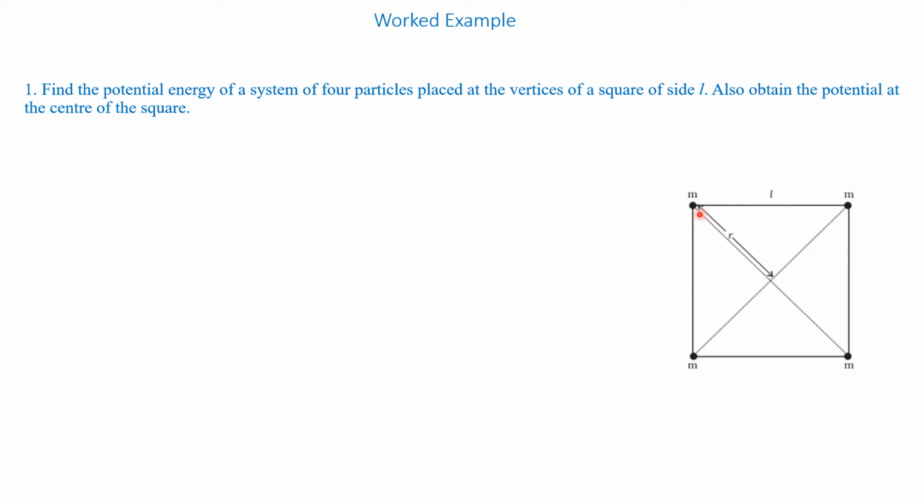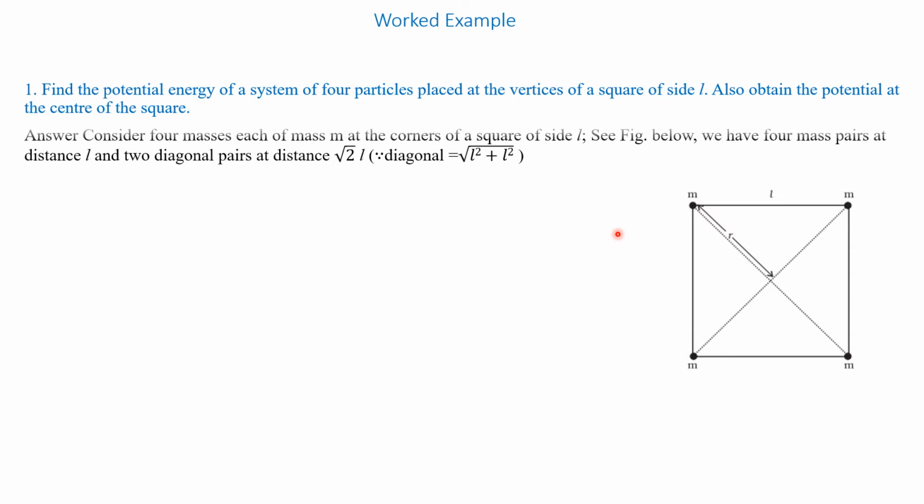Here, a square of side length L is shown with 4 sides. Mass m is placed at the vertex of each corner, that is m, m, m and m. And the diagonal is also shown here. So these masses m are placed at the four corners. If you calculate the length of the diagonal using Pythagoras theorem, you will get the length of the diagonal. Let us solve it.